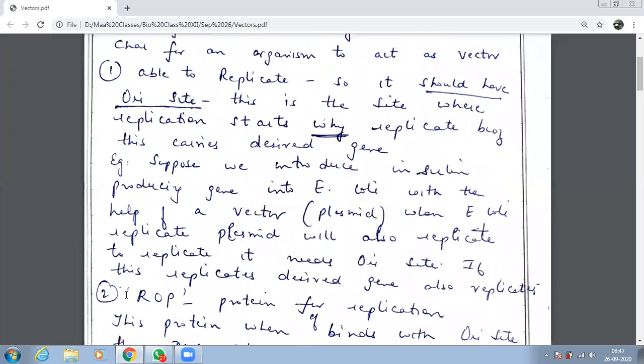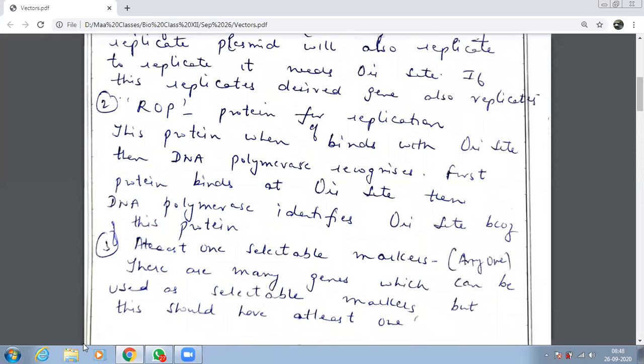The second thing which all vectors should have is protein for replication. What is the name of these proteins? ROP proteins. ROP proteins go and bind themselves to which site? Ori site. So that which enzyme can identify the Ori site? DNA polymerase. DNA polymerase आएगा, then replication process start होगा, and main purpose is replication. So we are done with the second characteristic.